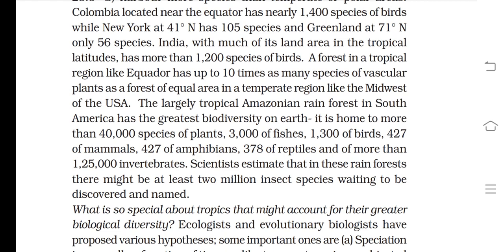The second example was about the tropical regions of Ecuador, having 10 times as many species of vascular plants compared to an equal area in a temperate region like the Midwest of the USA.